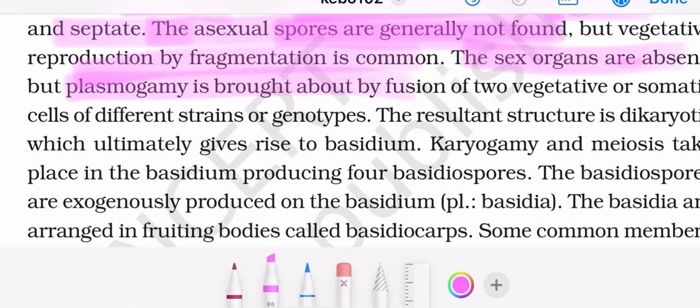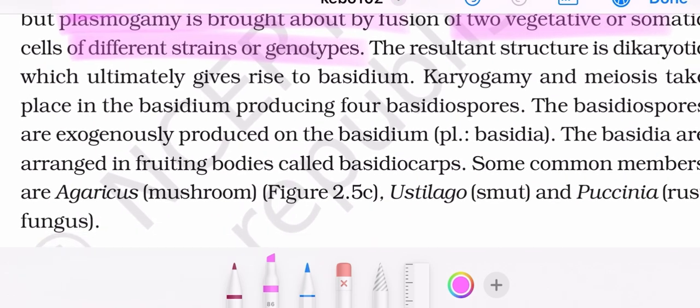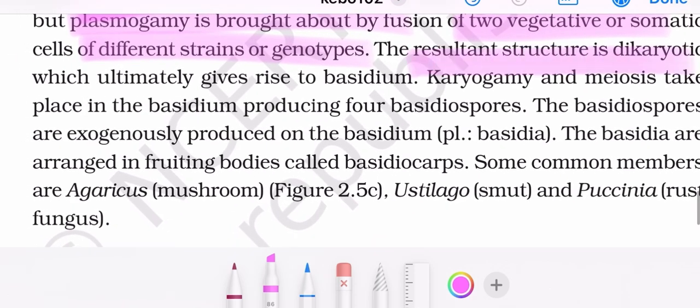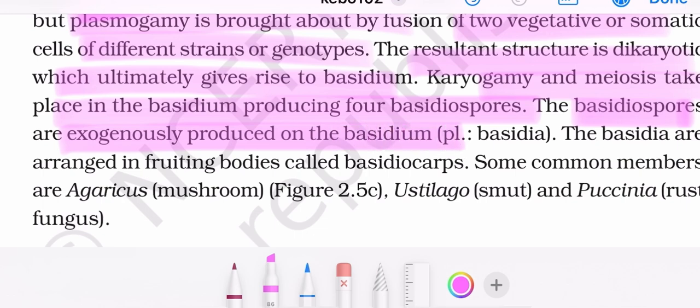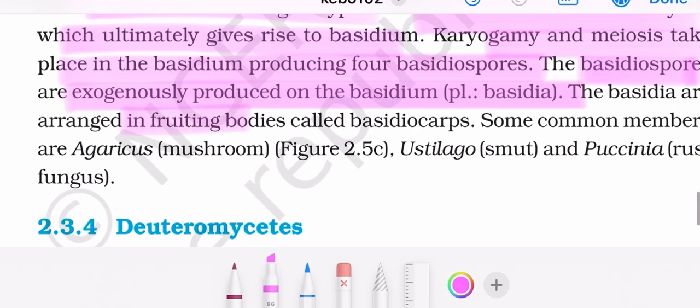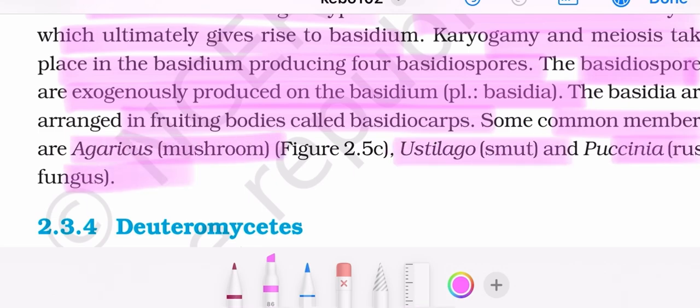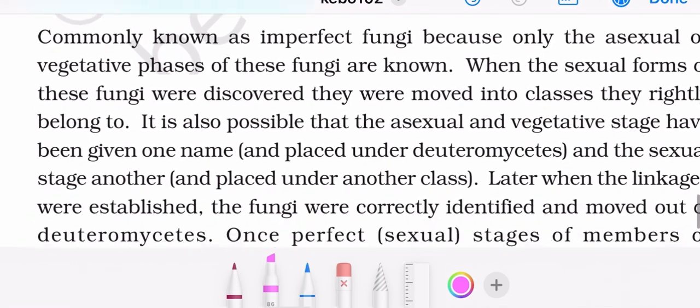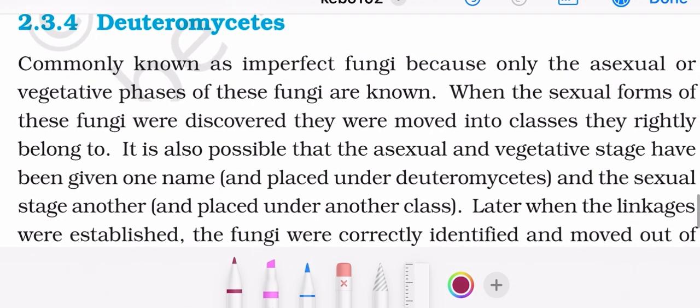But plasmogamy is brought about by fusion of two vegetative or somatic cells of different strains or genotypes. The resultant structure is dikaryotic, which ultimately gives rise to basidium. Karyogamy and meiosis take place in the basidium, producing four basidiospores. The basidiospores are exogenously produced on the basidium. The basidia are arranged in fruiting bodies called basidiocarps. Some common examples are Agaricus mushroom, Ustilago smut, and Puccinia rust fungus on wheat. Now moving to Deuteromycetes.